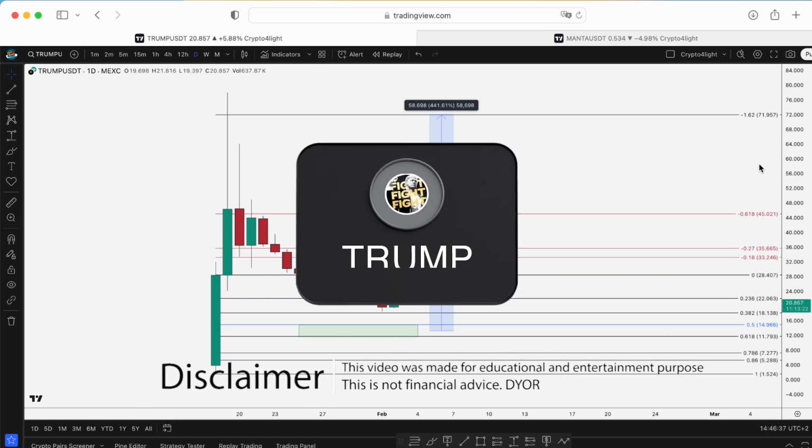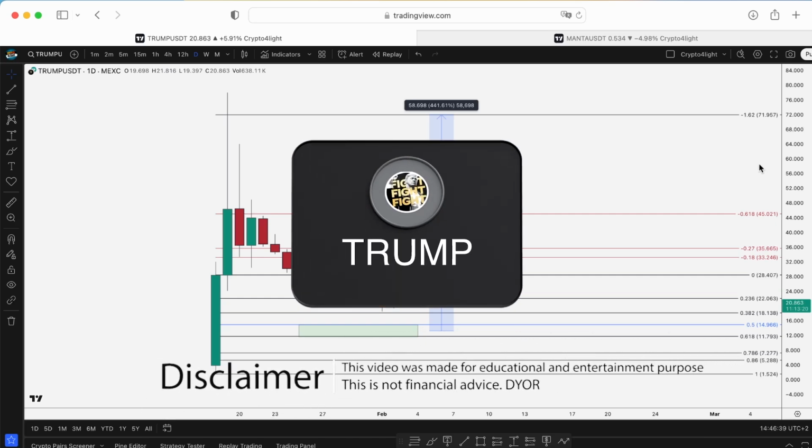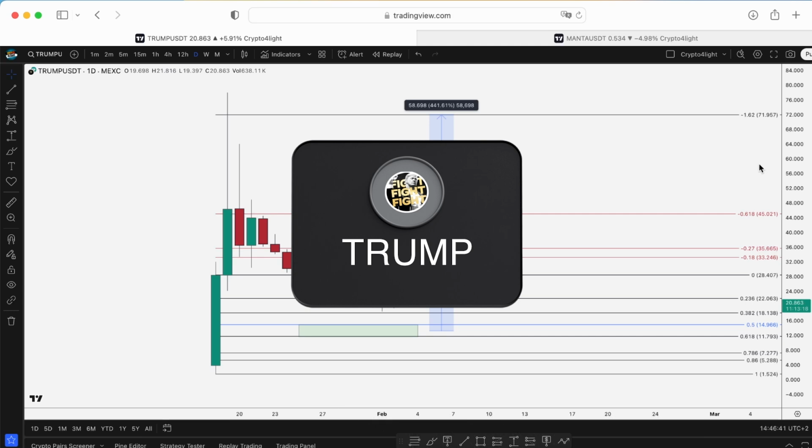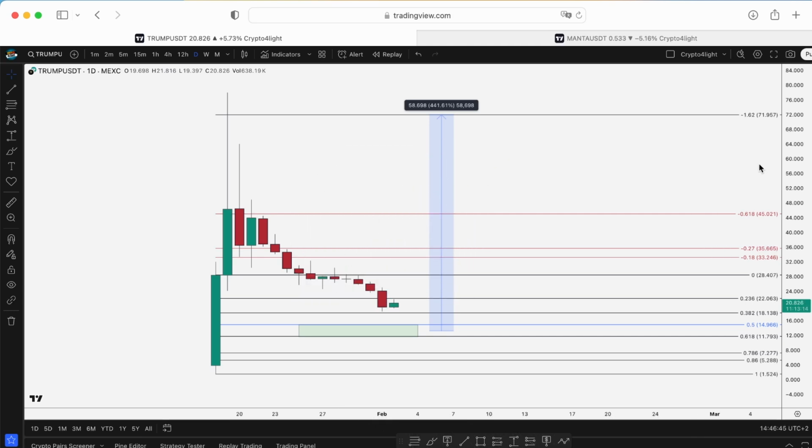Today, I would like to talk about Trump once again because we are not so far from the first zone of interest with this token on the max. Let's dive in. All right, guys, you remember the main plan for Trump, and yes, everything is going by plan.